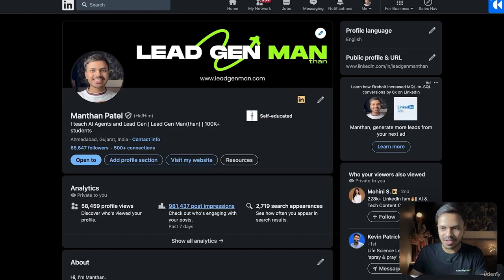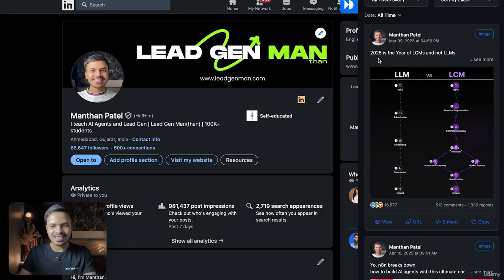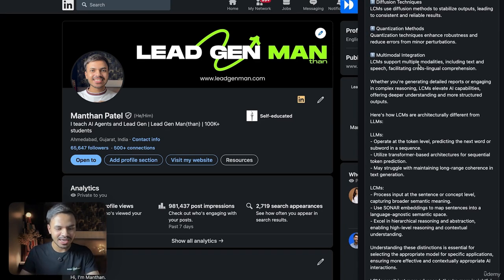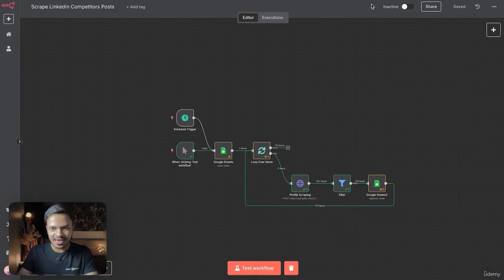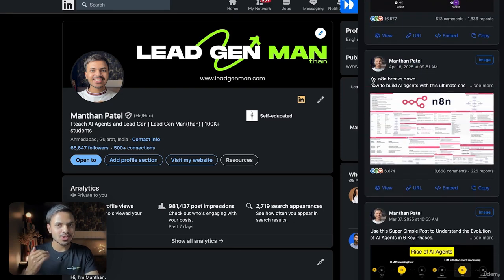To show you some examples, let us open my top performing post. Here you can see this post copy was not written by me. It has already worked for one of the creators that I scraped using this N8N workflow. Same goes for this copy. Again, this copy was not written by me. I just changed the words according to my use case as well as my post.